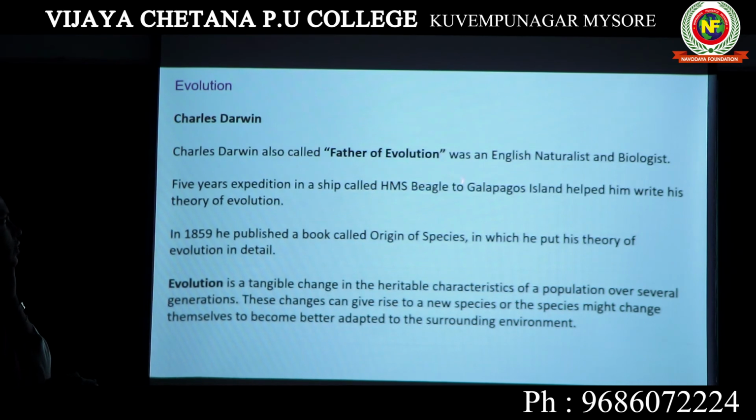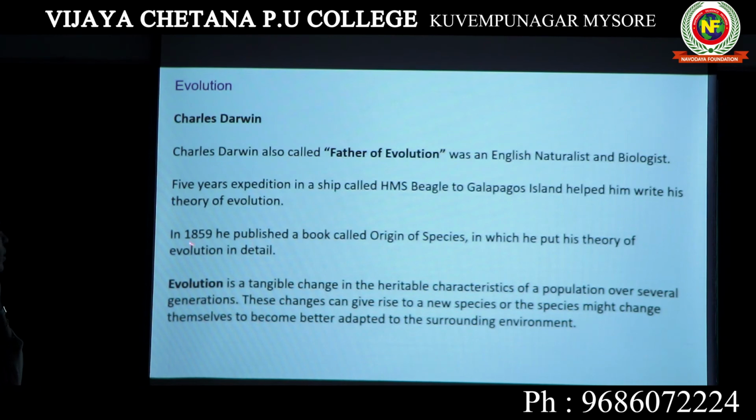In his trip, he went to an island called Galapagos Island. What he saw in Galapagos Island actually helped him to write his theory of evolution.